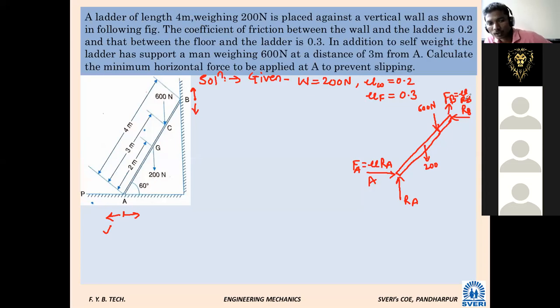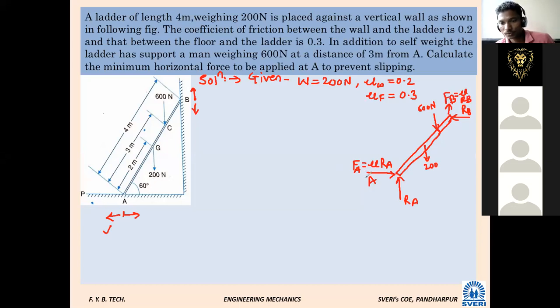From where do we have to apply the force? From which direction? Left to right or right to left, to avoid the slipping of the ladder? Left to right. We have to apply the force from left to right so that it will stop the slipping.